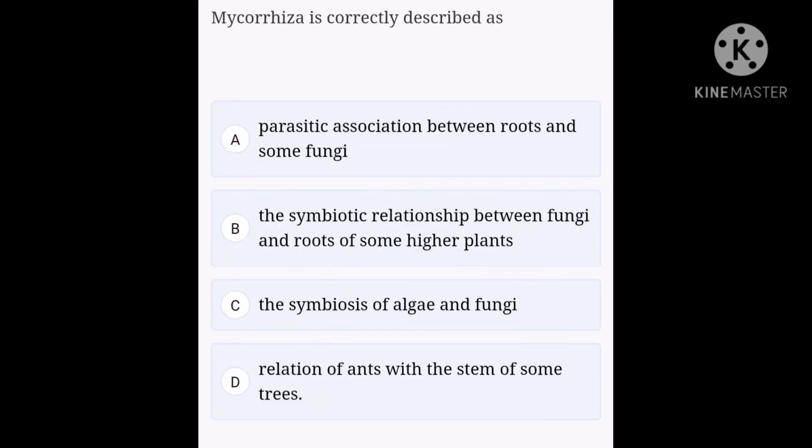Okay, next question. Mycorrhiza is correctly described as option A, parasitic association between roots and some fungi.